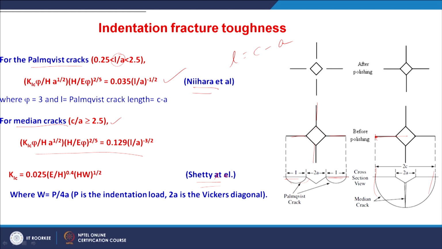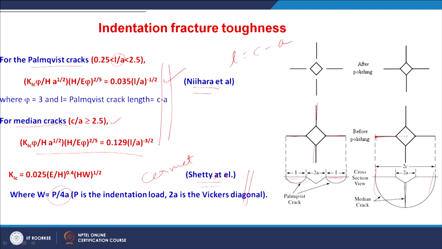Also modified the Niihara formula, where K1 is equal to 0.025 (E by H) whole power 0.4 into (H W) whole power 0.5, where W is equal to P by 4A, where P is the indentation load, 2A is the Vickers diagonal, the average of the Vickers diagonal. So, we will see in several case studies these formulae are used to determine the fracture toughness easily by this indentation method, right.